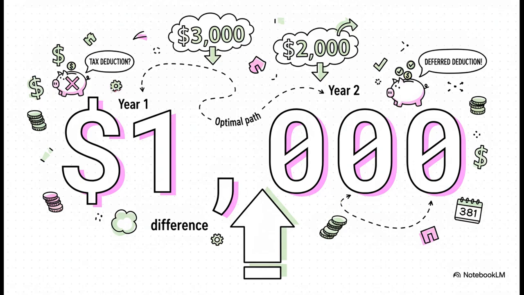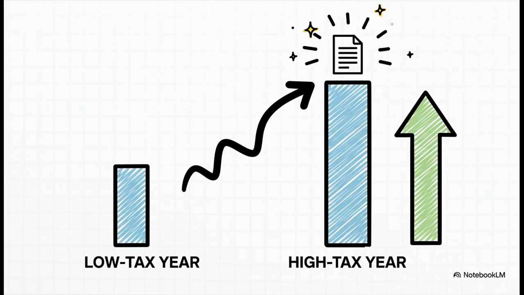So what's the bottom line? The crucial point is this. By making the optimal choice, by waiting and deferring the deduction to year 2, the company saves an extra $1,000. It's just the difference between the $3,000 savings and the $2,000 savings. $1,000 saved just by making one smart timing decision. And that is the core principle in action.